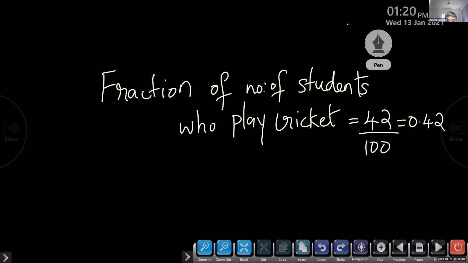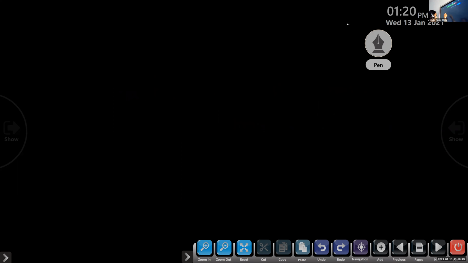So what are the decimal forms here? 0.58 and 0.42. So how will we draw the place value chart?